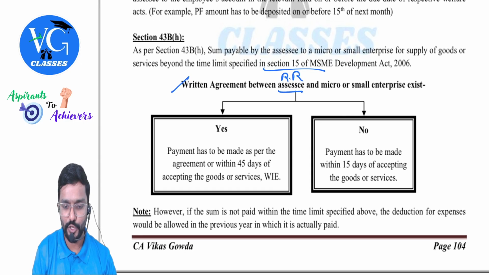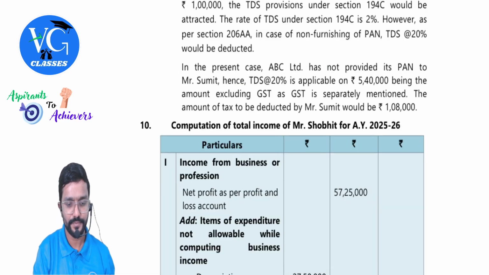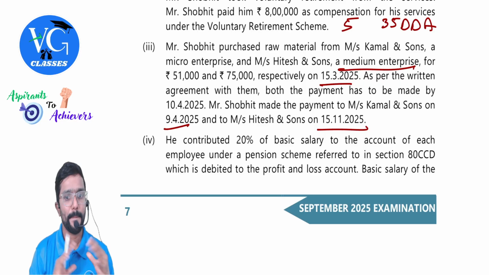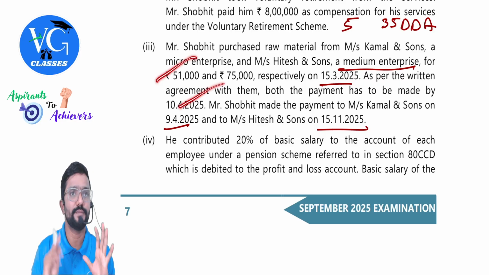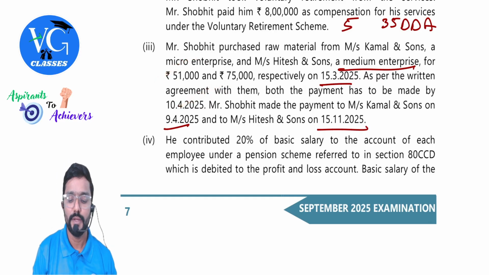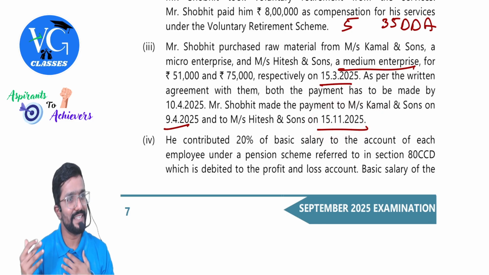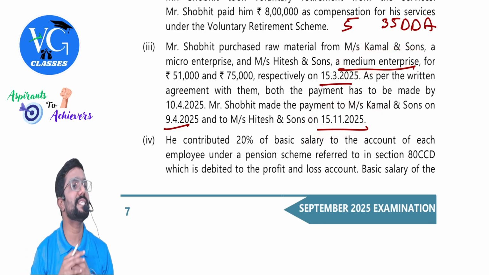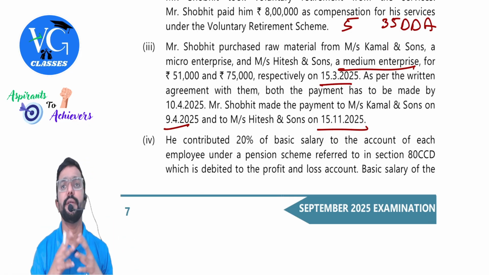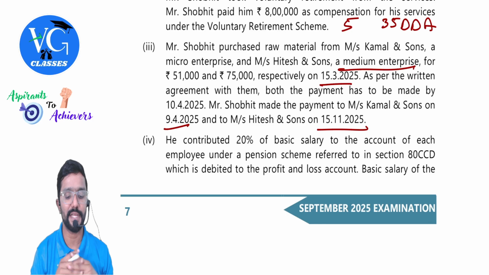Okay, sir. Sure. Coming back to this. So both are allowed. Both are allowed. No problem. Here actually payment is made after the time, but it is a medium enterprise. Section 43BH is not applicable for payment made to medium enterprises.